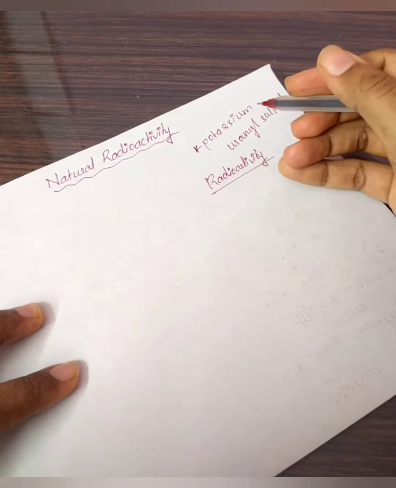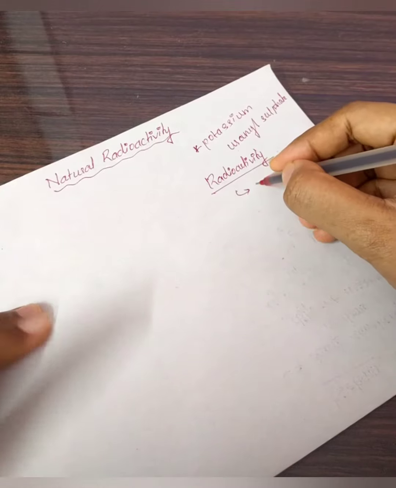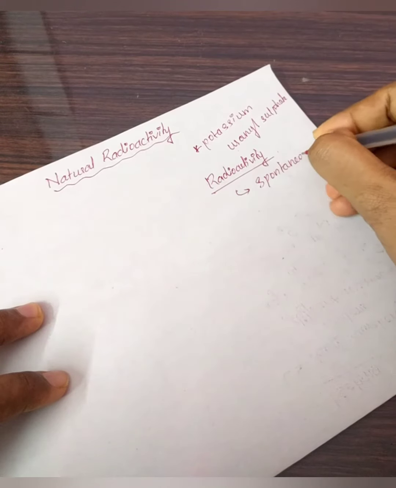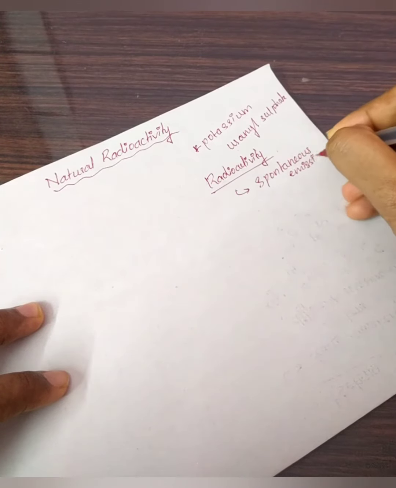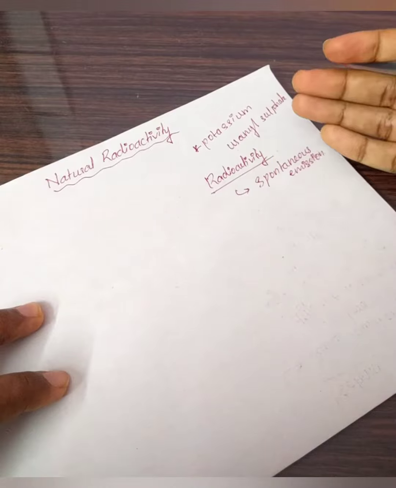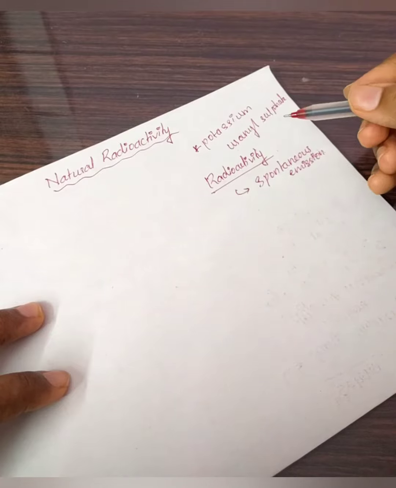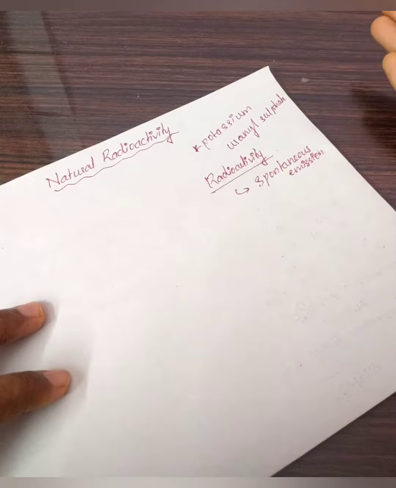You have to note the term spontaneous emission. Nobody is forcing them to emit radiation. It's a spontaneous emission of certain active rays by the nuclides, meaning from the constituents present inside the nucleus.